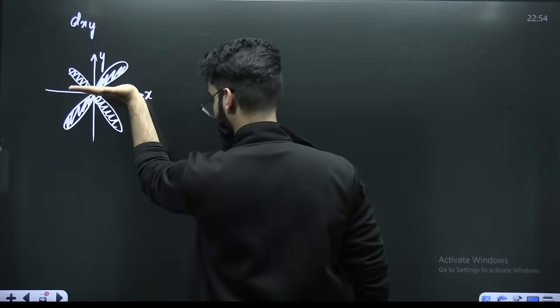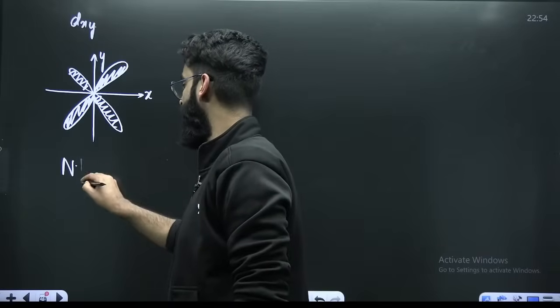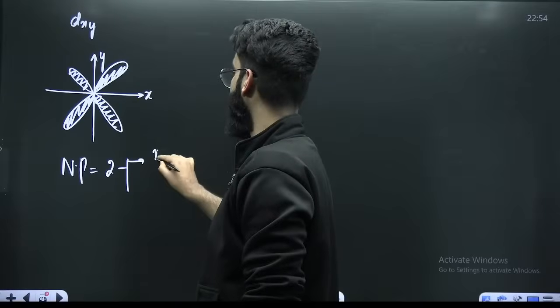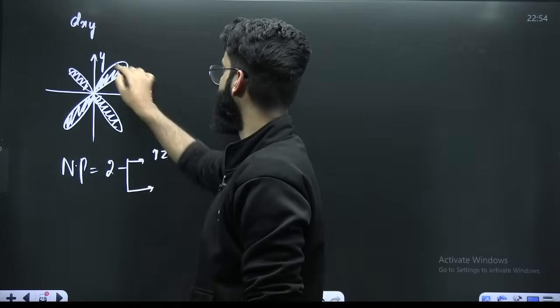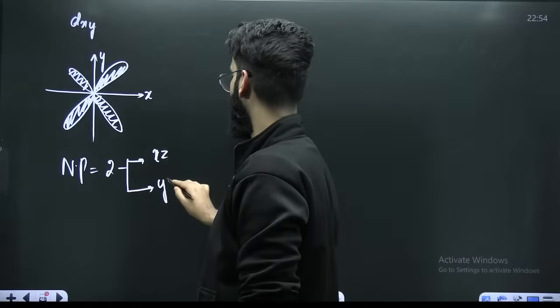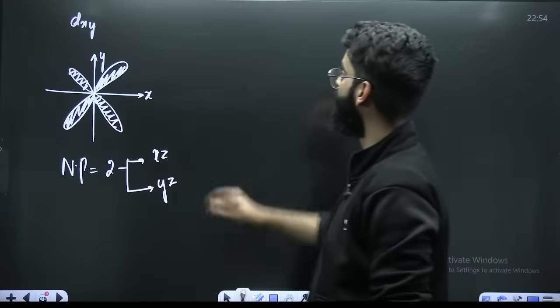This is one more plane, right? On which there will be no electron density. So how many nodal planes will be here? There'll be two nodal planes. And if I ask you what these two nodal planes are, one will be the xz plane. See this xy, so the remaining planes: one is xy, xz, and another one is yz. These are the two planes left. So these are the planes which represent nodal planes in dxy.